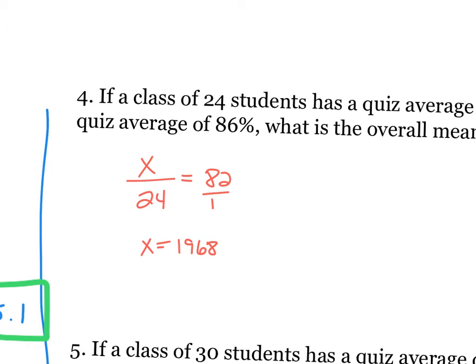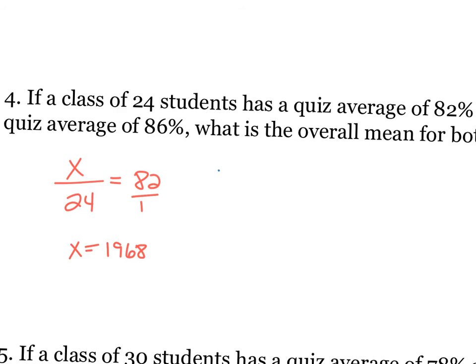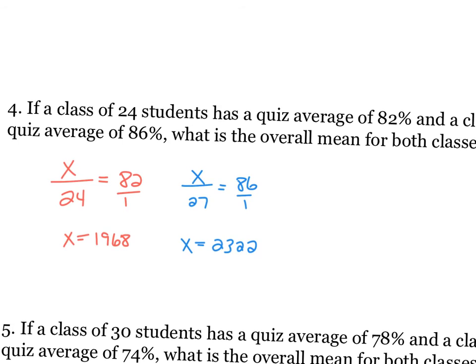Okay, switch colors. Now let's do the other one almost the same way. We don't know the total score, but we do know there's 27 students. We do know the average was 86 divided by 1, so we can get a total score here. So they give us enough information to get that total score. So now we can take that and truly get the average of what's going on.